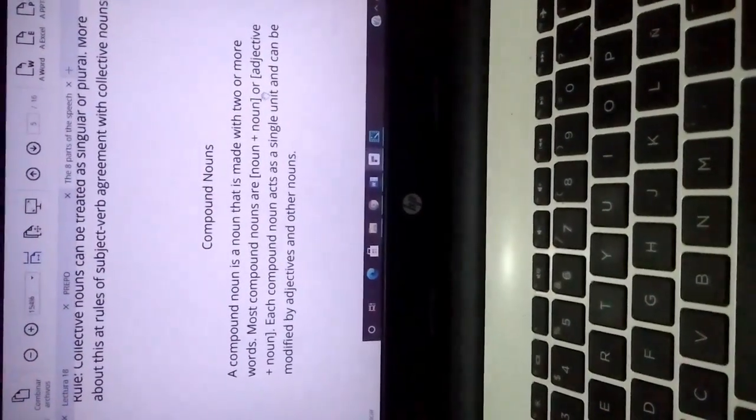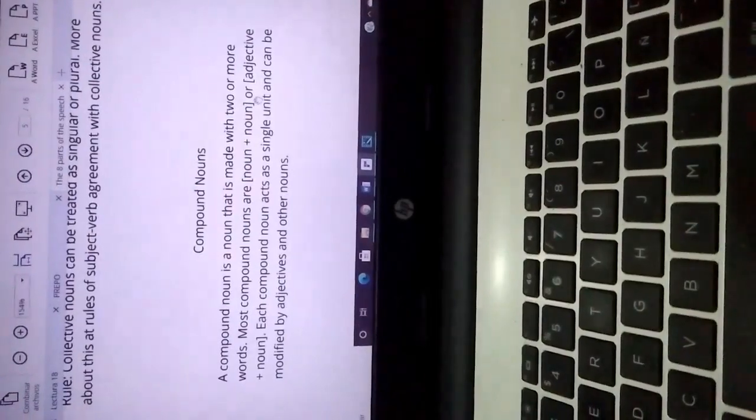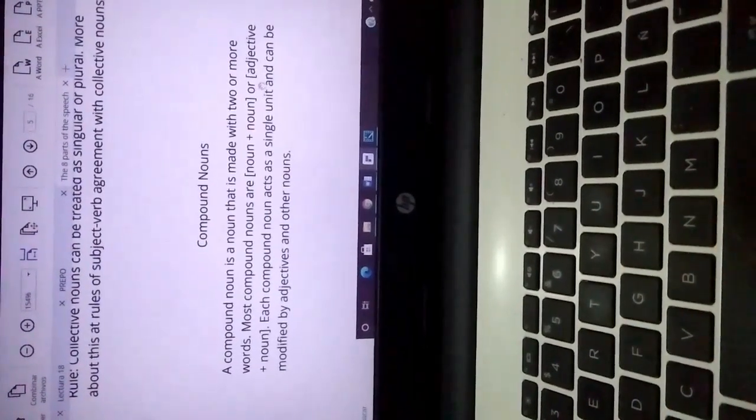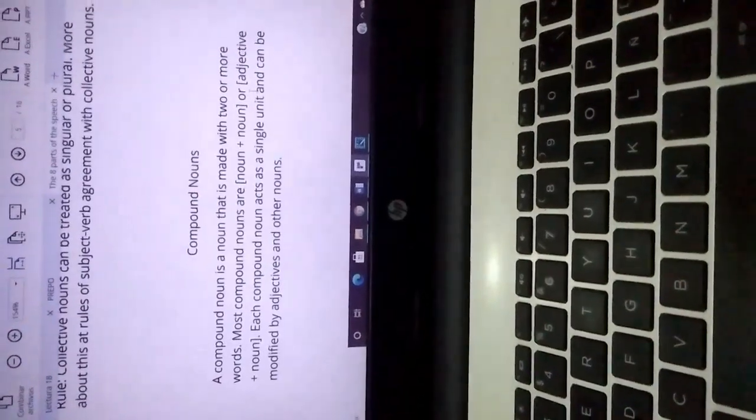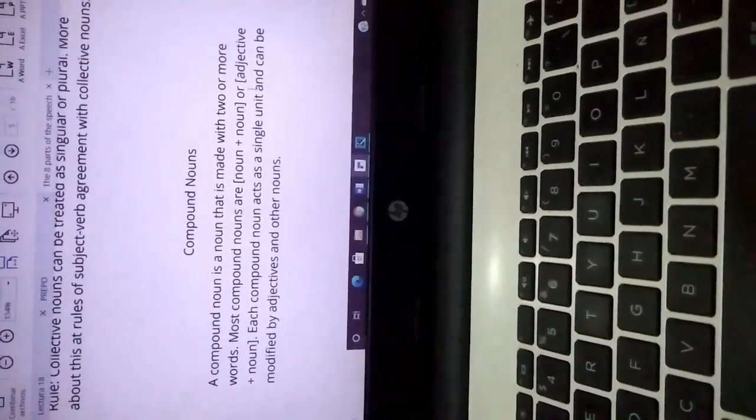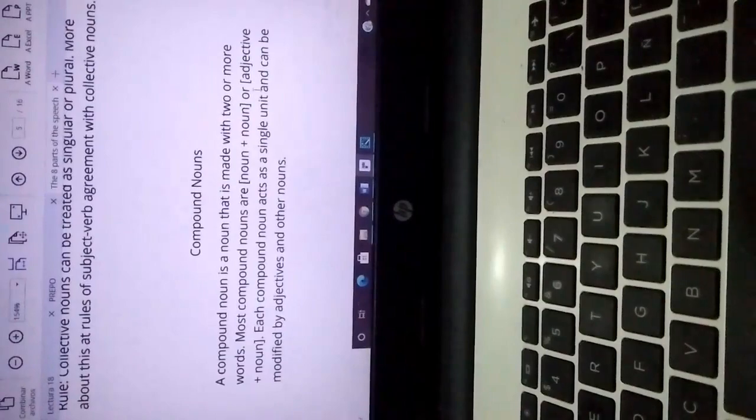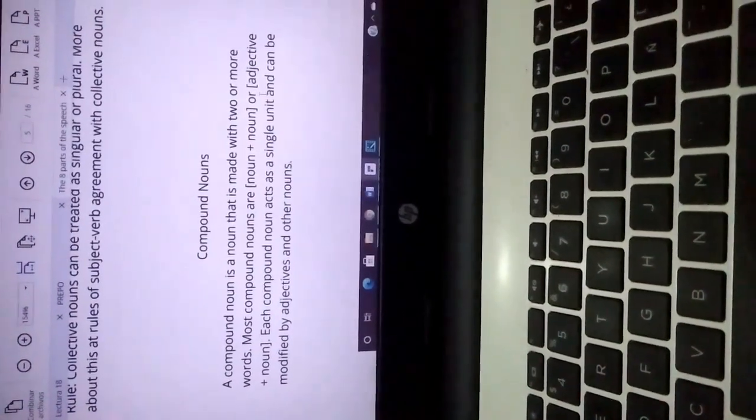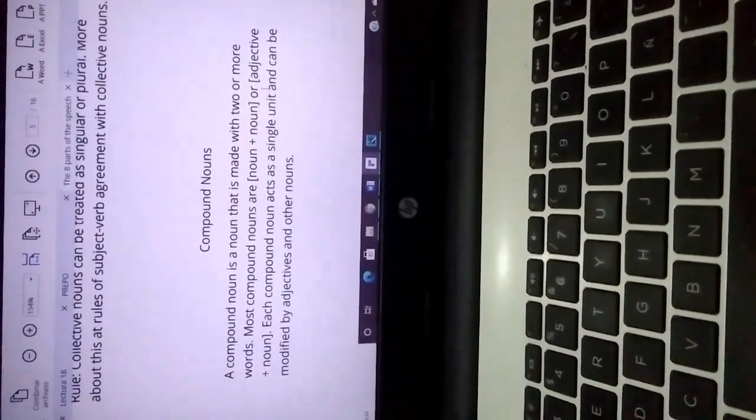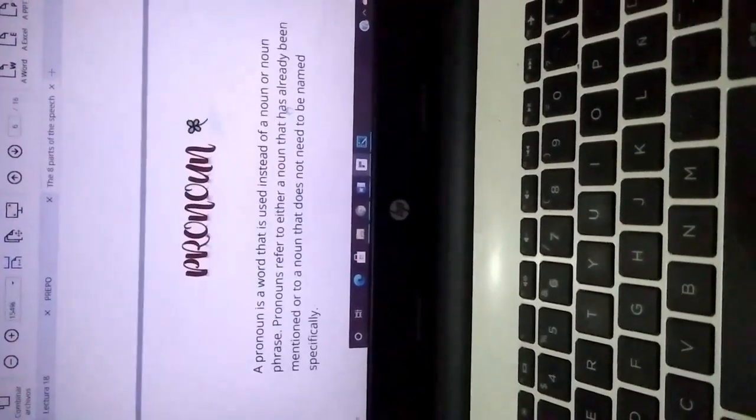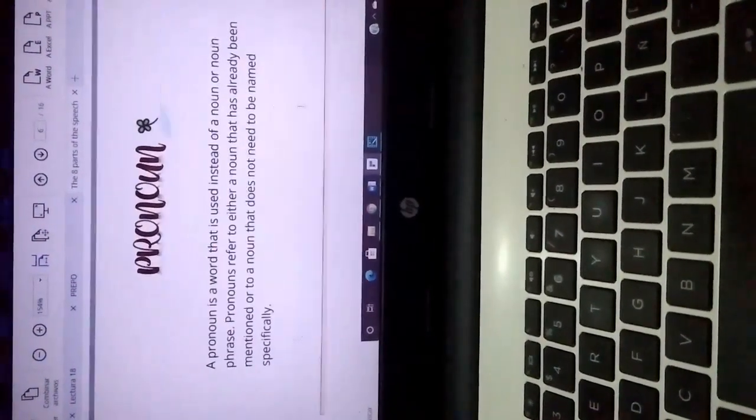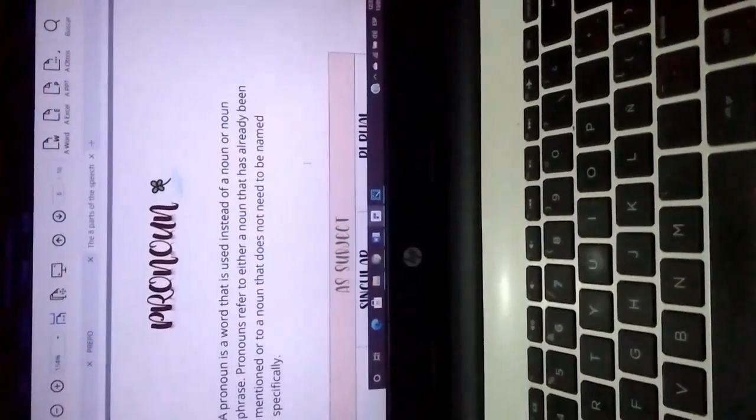Compound nouns. A compound noun is a noun that is made with two or more words. Most compound nouns are noun plus noun or adjective plus noun. Each compound noun acts as a single unit and can be modified by adjectives and other nouns.